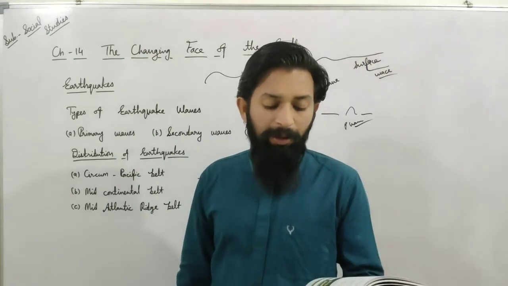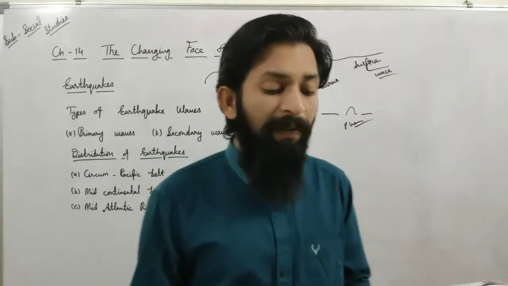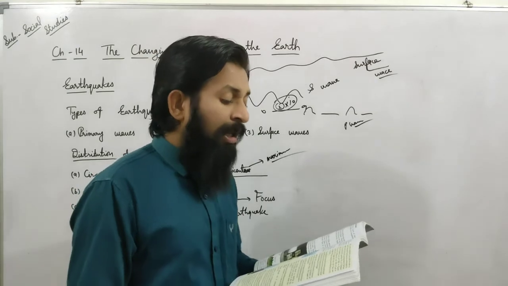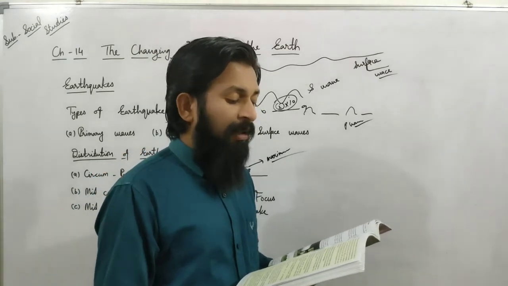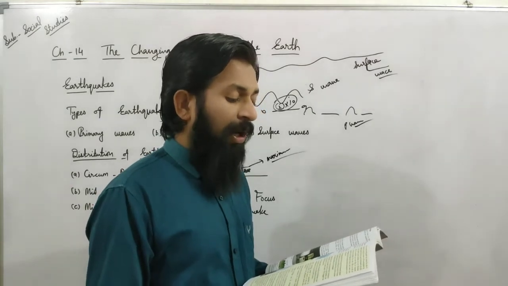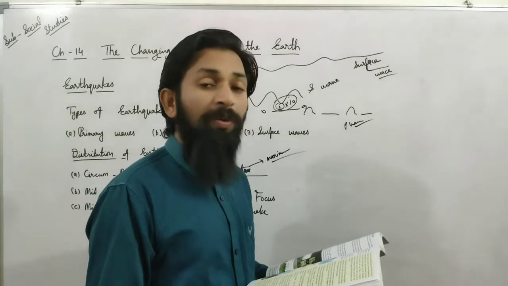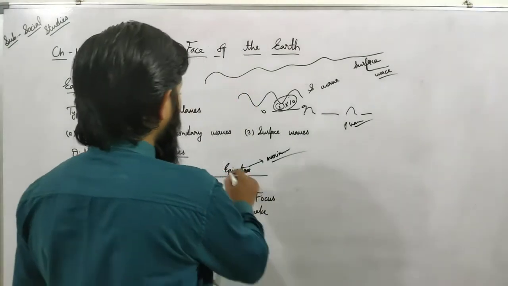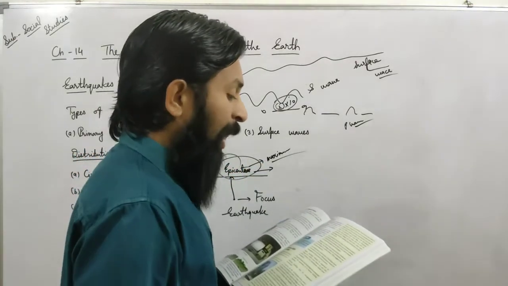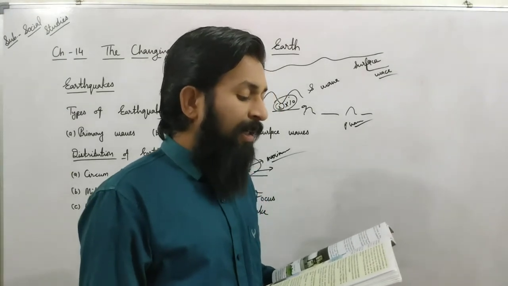On 26 January 2001, when the nation was celebrating Republic Day, sad news came that a severe earthquake had struck the state of Gujarat. Giving the reason for this earthquake, the experts said it was due to the Indian plate pushing into the Eurasian plate. The epicenter was near Bhuj in Gujarat, meaning the earthquake waves started from Bhuj.